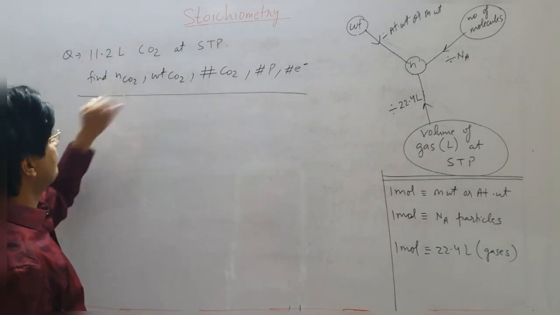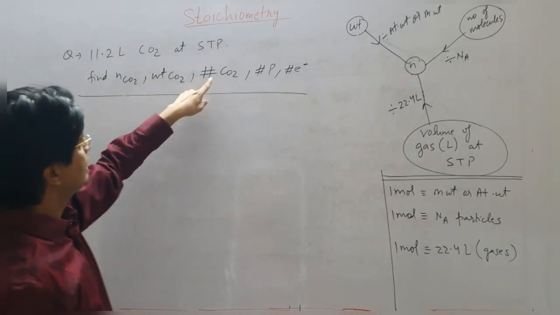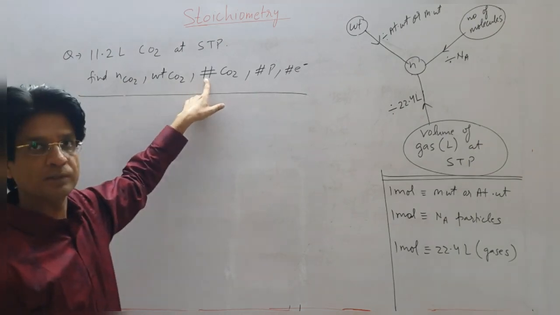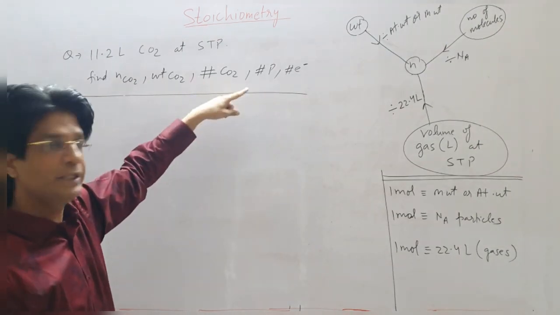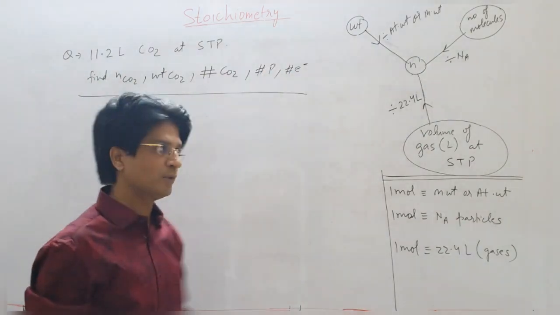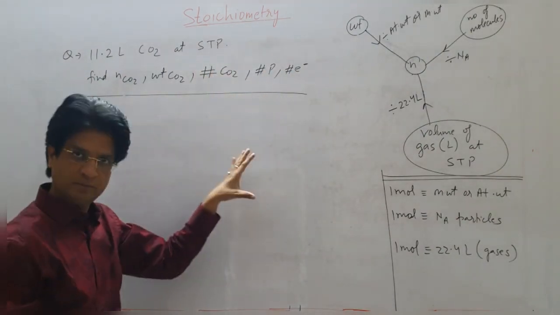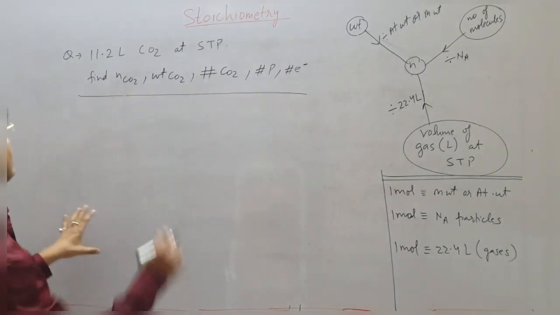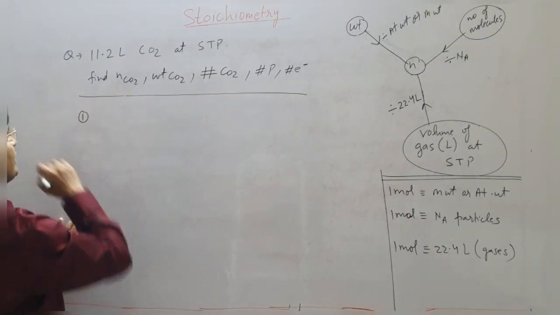You have to find out number of moles of CO2, weight of CO2. This hash actually means number of particles, number of particles or number of molecules of CO2. This means number of protons. This means number of electrons. I just simplified that to make it look simple. So now let's see the first one.